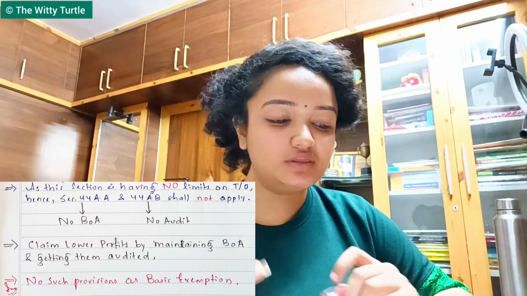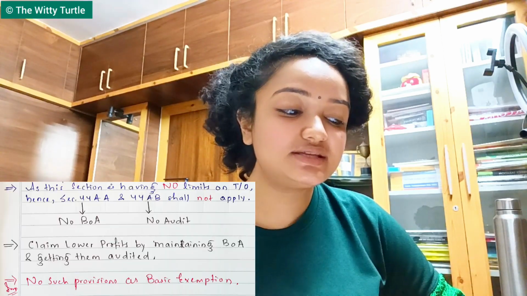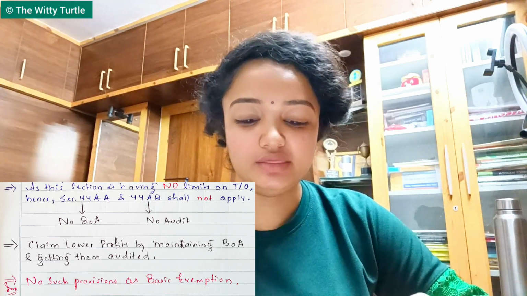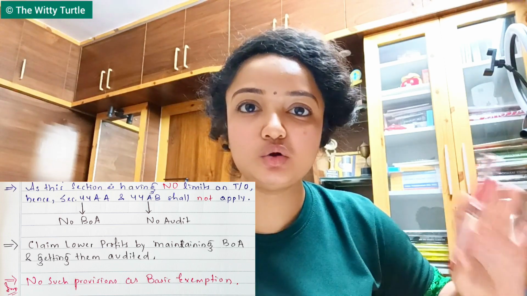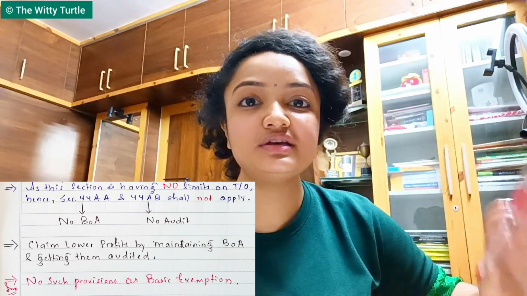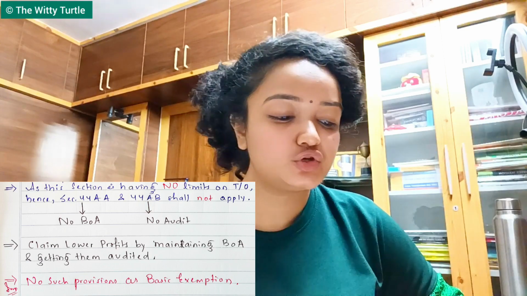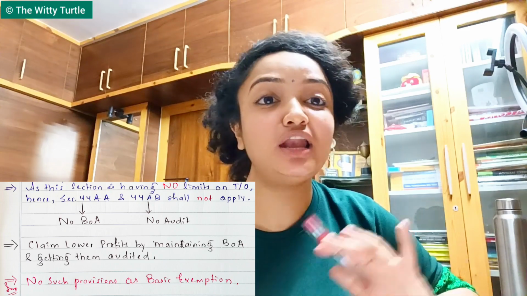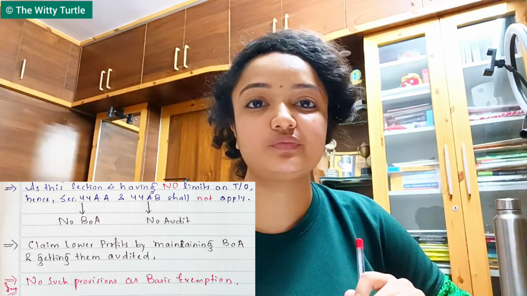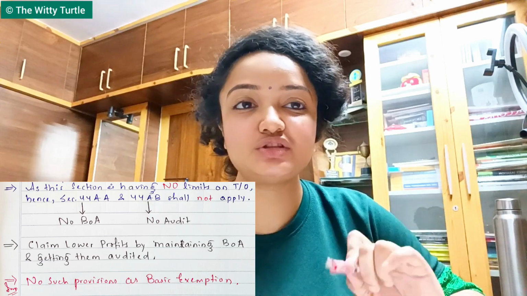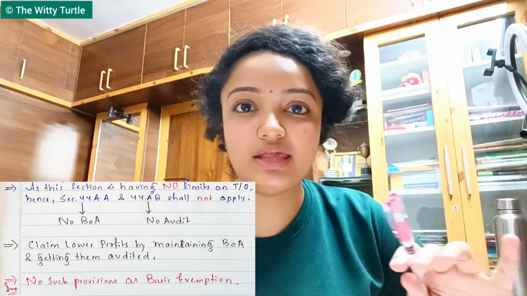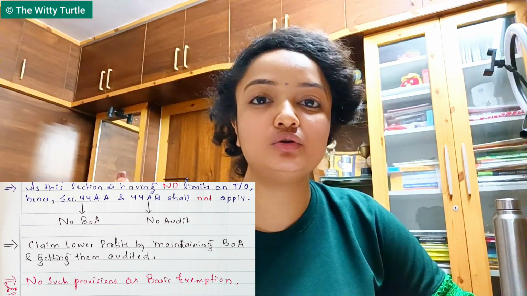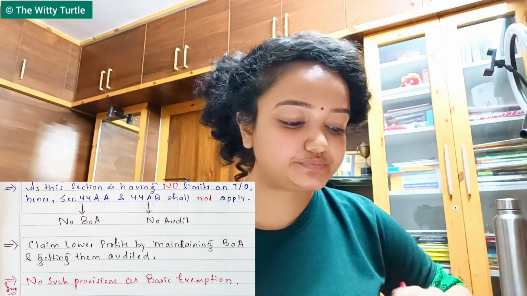Another thing you might be thinking, what about the clause where NTI is less than basic exemption? So in this case, again clarification is given, as this section has no limits on turnover. This is a very important point, that in this business we are not talking about turnover anywhere, right? Because there is no turnover in the picture, section 44AA and section 44AB shall not apply in this case. So, any SSE engaged in the business mentioned in section 44AE, you don't have to maintain your books of accounts and you don't need to get your books of accounts audited, right?